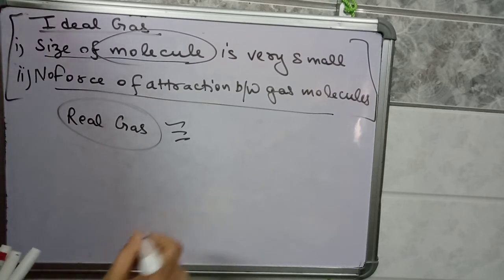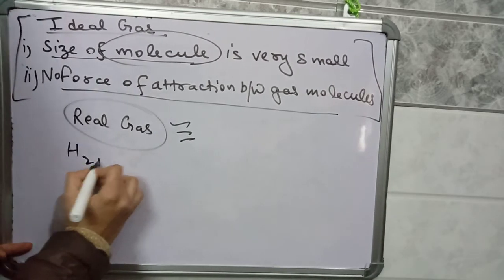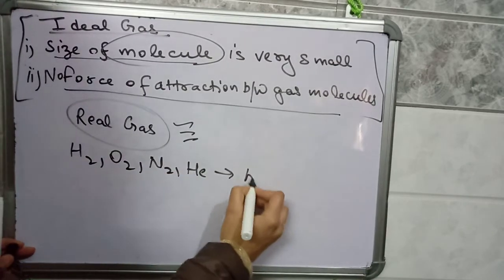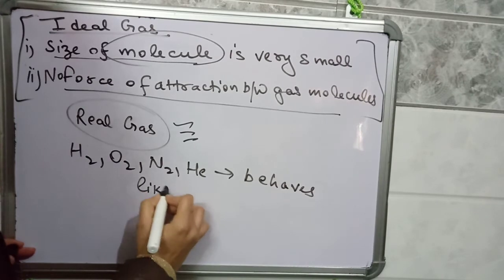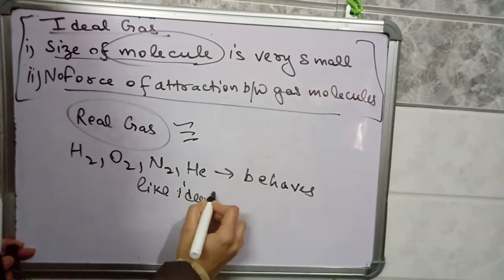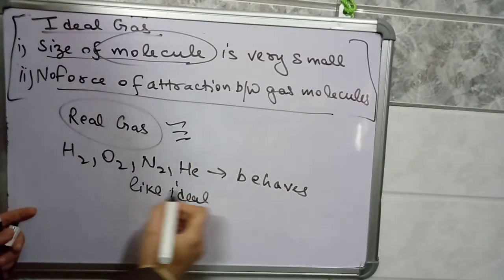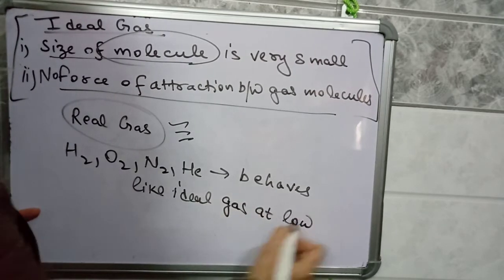Some gases, for example hydrogen, oxygen, nitrogen, helium, behave like an ideal gas. They behave like an ideal gas at low pressure and high temperature.